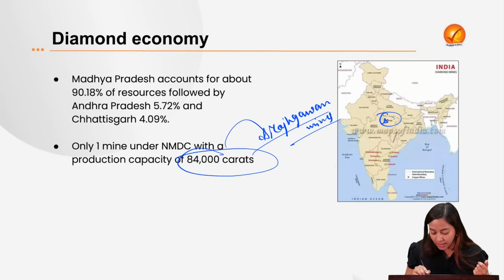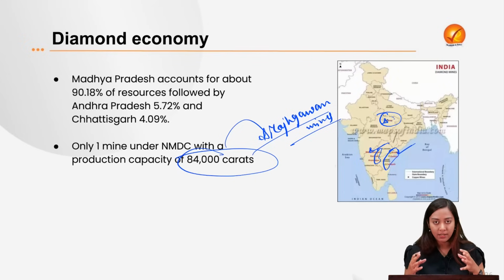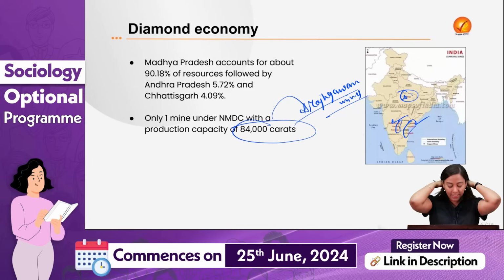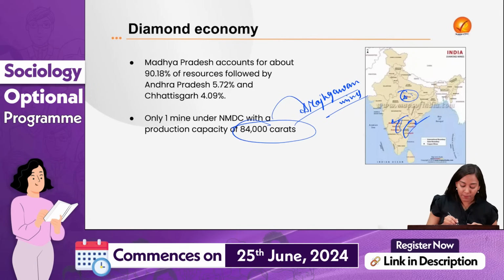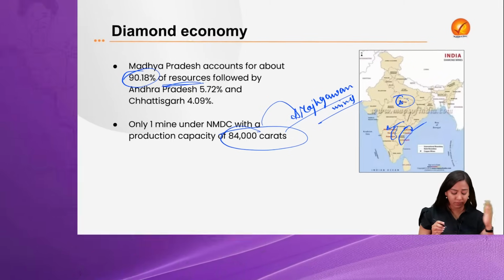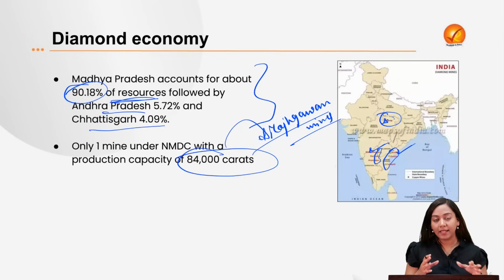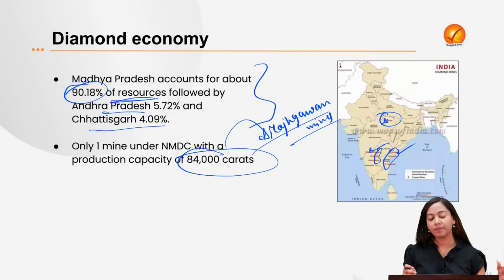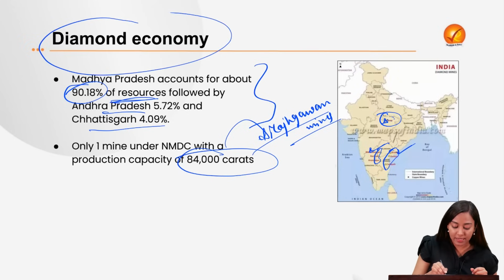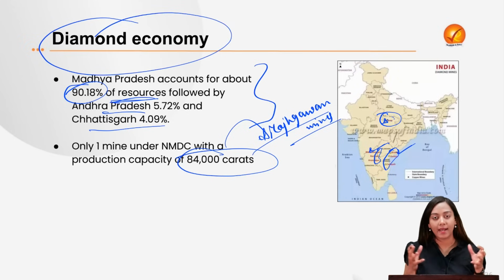Now, talking about the other two regions, the Krishna belt is there, and we have also got the Kurnool belt. They too have some potential mines, but of course they are not economical. Therefore, we don't have NMDC mines over there. So anyway, Madhya Pradesh, which accounts for 90% of the total diamond resources, followed by Andhra Pradesh and then Chhattisgarh, is now suffering because first of all, it doesn't have a flourishing agriculture economy. Second, the diamond economy is also contracting.